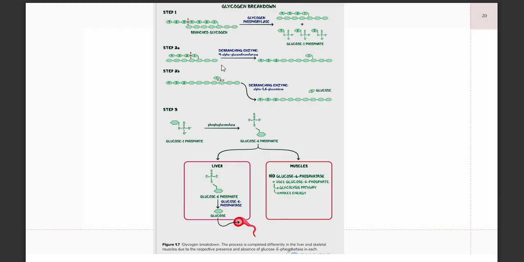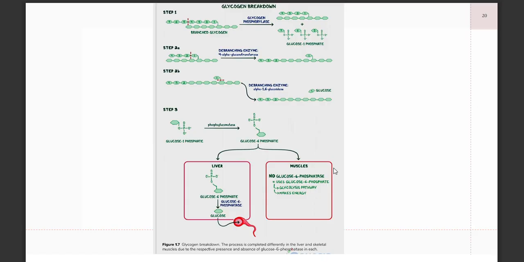From the long chains of glycogen, you obtain glucose by debranching using your enzymes, such as glucosidase, until you have the form glucose 6-phosphate. Your liver will convert that into glucose by removing the phosphate group.